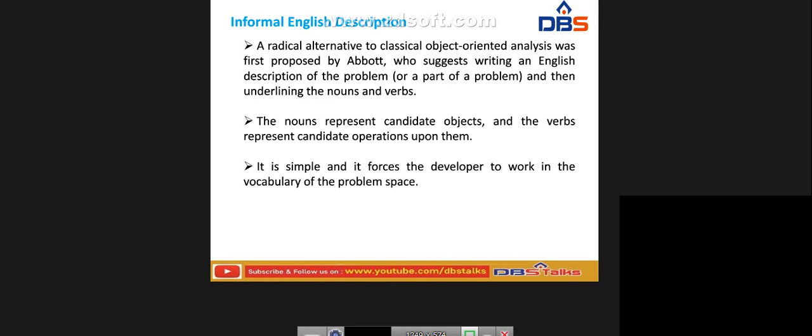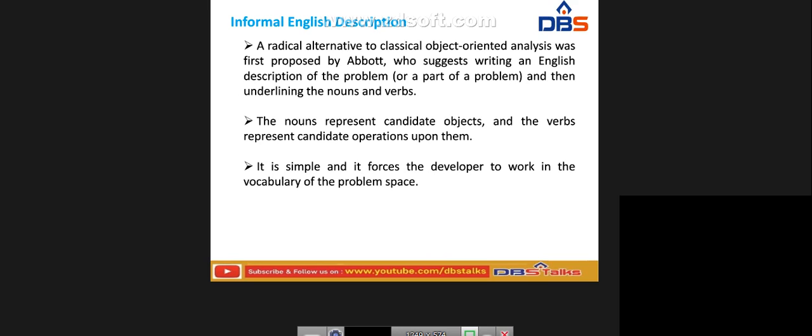Next one, informal English description, a radical alternative to classical object-oriented analysis, was first proposed by Abbott, who suggested writing an English description of the problem. So we can write a precise English description of a problem, and then underline the nouns and verbs in the particular system. The nouns represent the candidate objects and the verbs represent the candidate operations upon them.